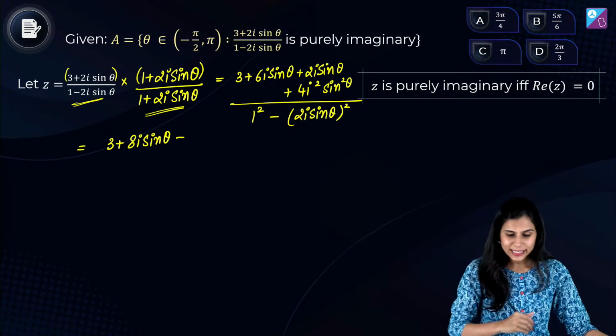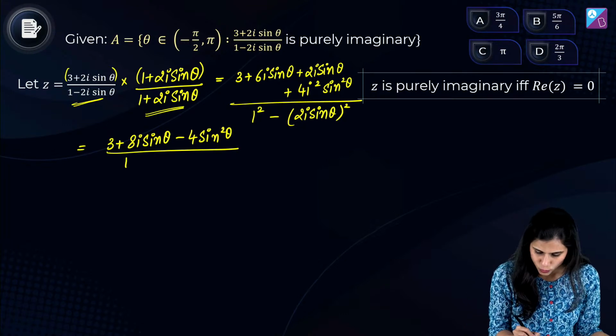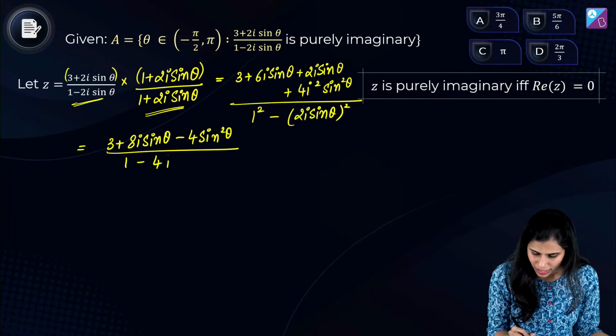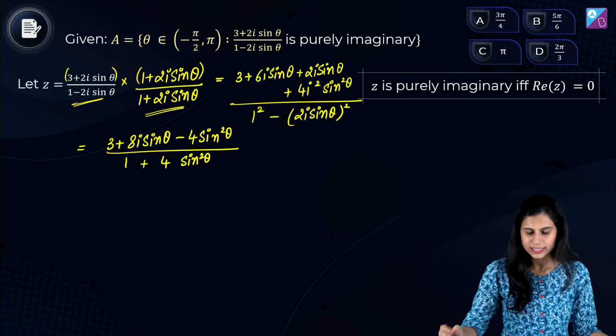i square you know is minus 1. So you will get minus 4 sine square theta here, whole upon, what is this? 1 minus 4i square sine square theta. Again i square is minus 1, so here it will become plus.